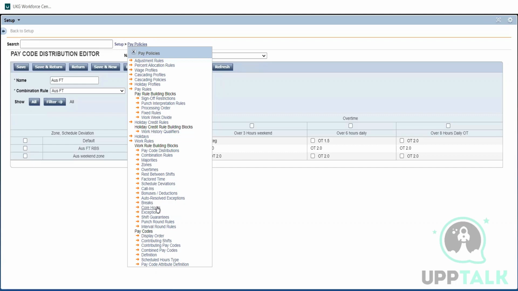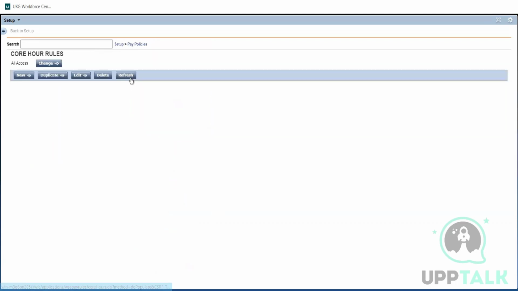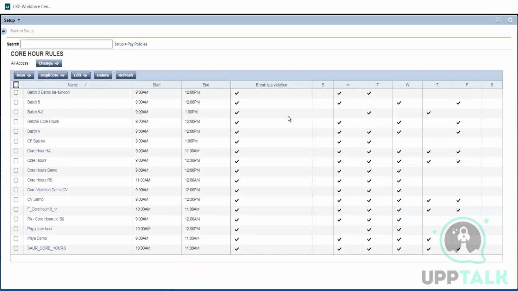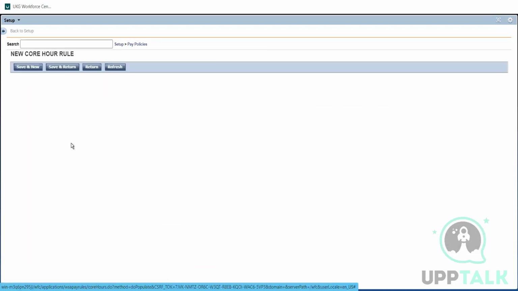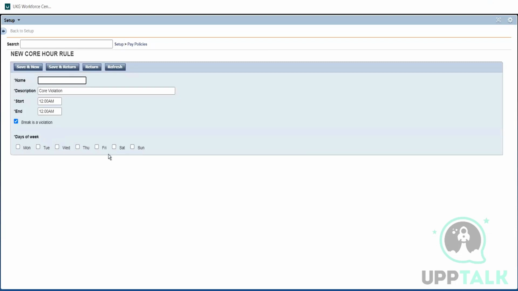Apart from that, here nothing is needed. And I'll just give you a heads up on what this is about, though you're not using it. If we map this, we will map it directly to the workflow. We are not mapping this anywhere in the pay code distribution, nothing. There will be a core or role. We need to just select it in the workflow.